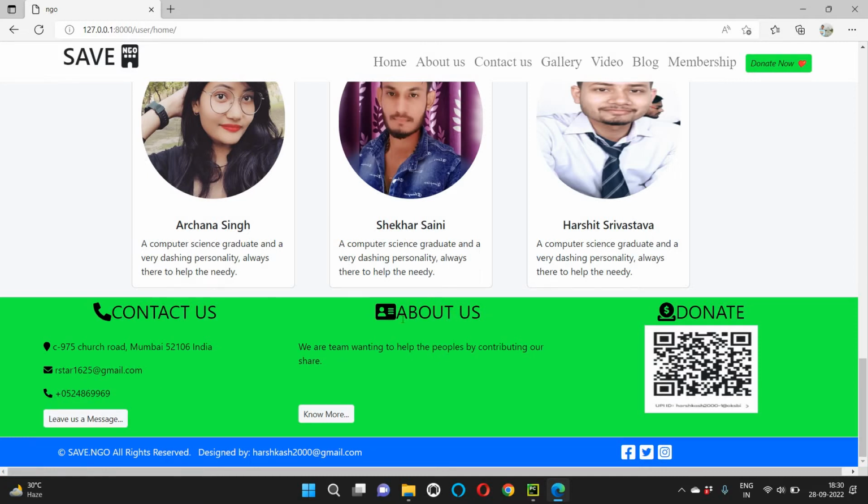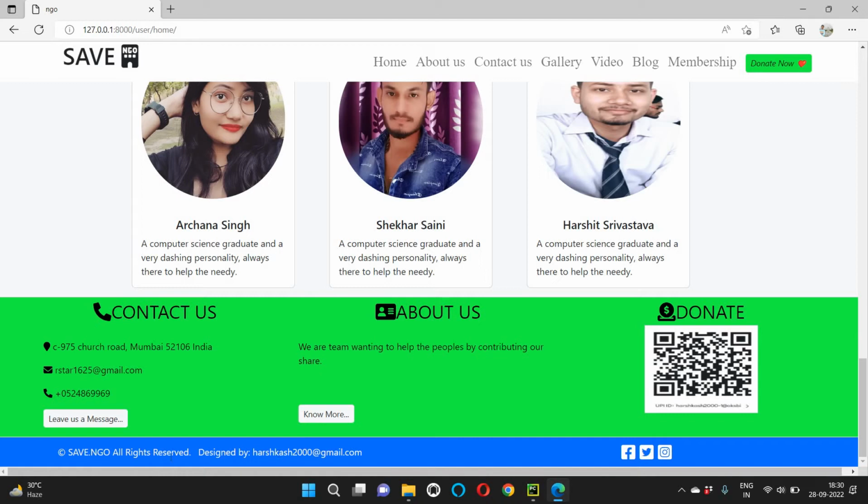The next one is about us. So this is the glance of our website, or what is the motto behind this NGO. If you click on this, read more, you will be redirected to our about us page. The next one is the donation section. This is the QR code. If you want to donate to us, you can simply donate via this QR or this UPI handle.